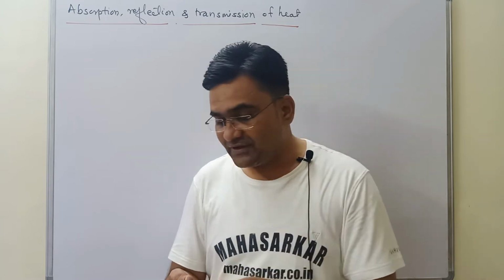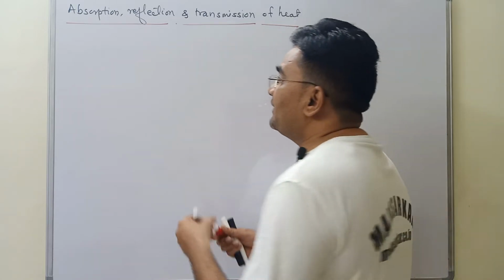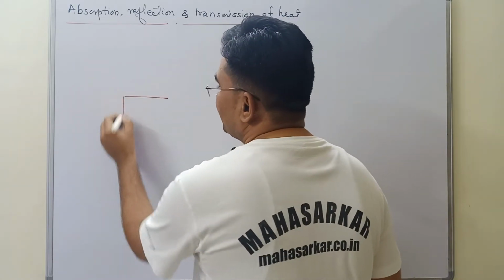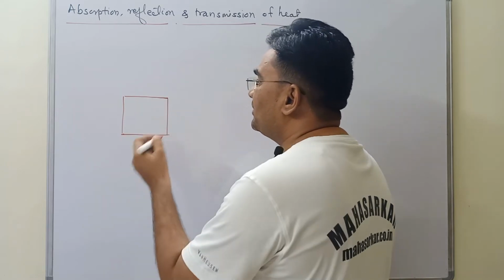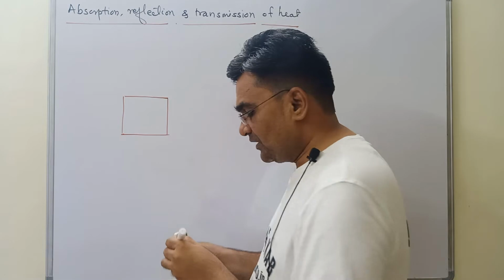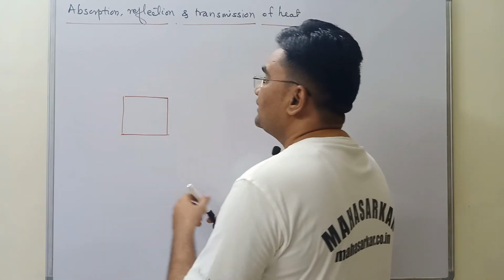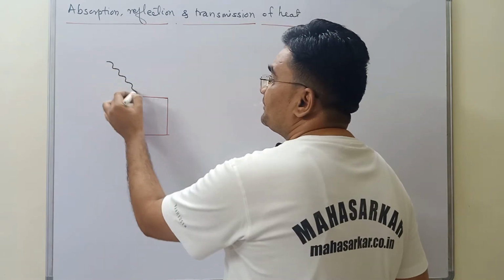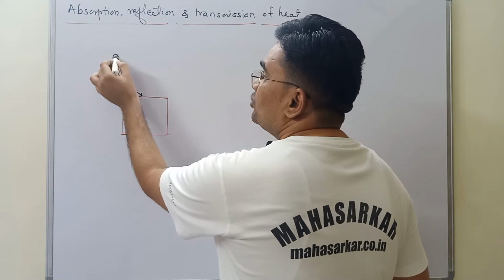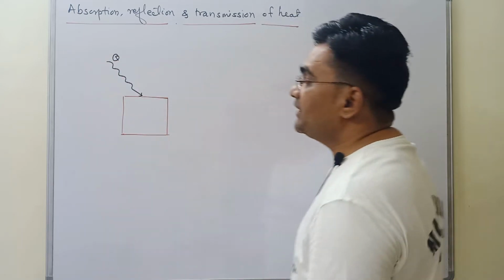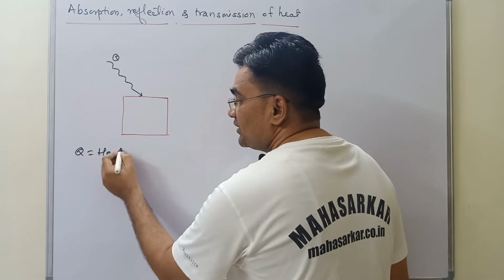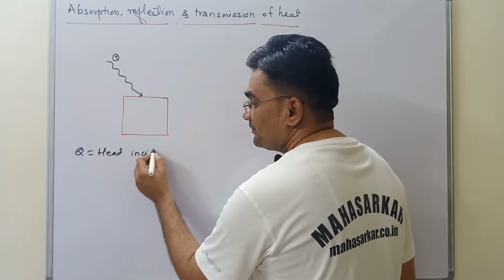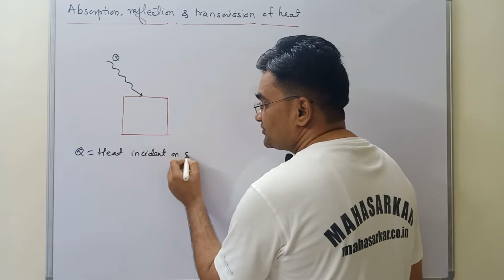What is going to happen with that substance? Suppose I am having any metal cube or any material, not metal necessarily. So say I am having one metal box, metal cube, and I have incident some amount of heat on that. Q is the amount of heat incident. So let me write simultaneously. So Q is the heat incident on the substance.